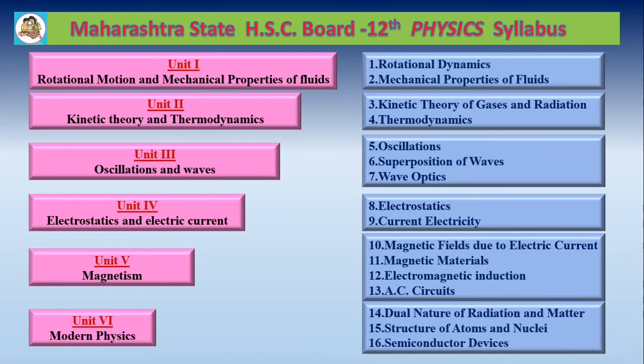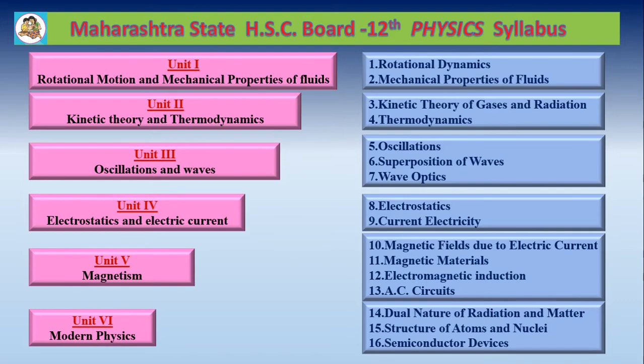In this unit, in the chapter dual nature of radiation and matter, you have to deal with another nature of light, that is particle nature. In the 7th chapter, you have to study the wave nature of light, but in chapter number 14, you have to deal with the particle nature of light and another phenomenon, that is radiation.